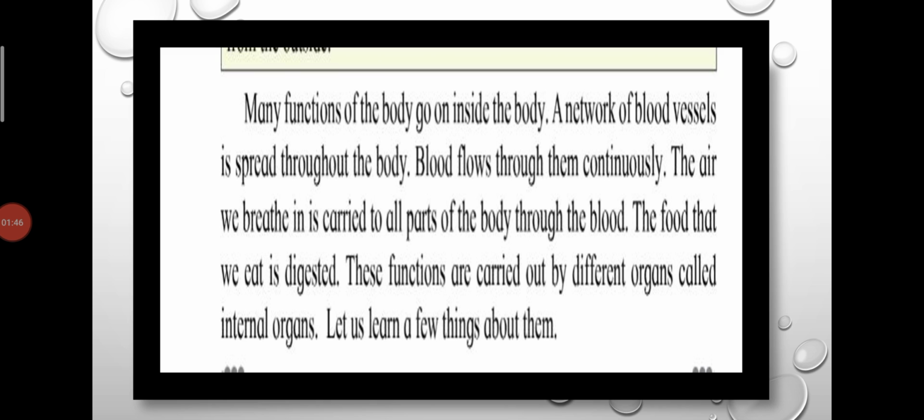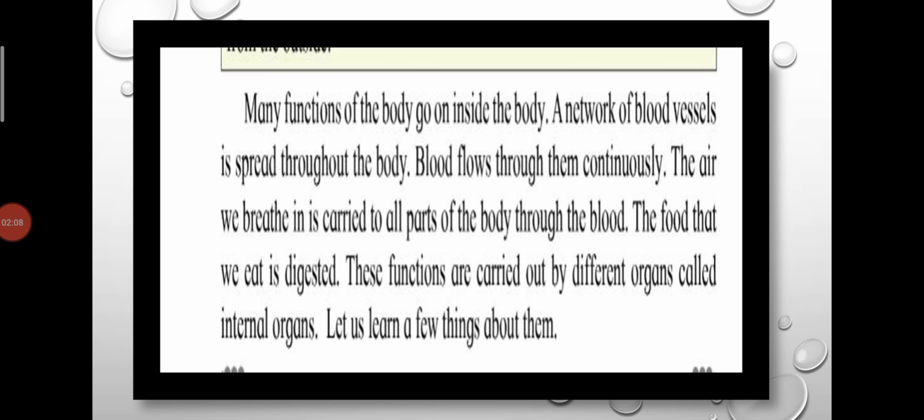Blood flows through them continuously. The air we breathe in is carried to all parts of the body through the blood. The food that we eat is digested. These functions are carried out by different organs called internal organs.